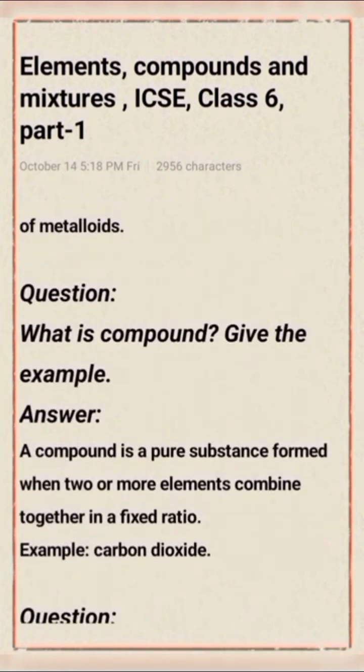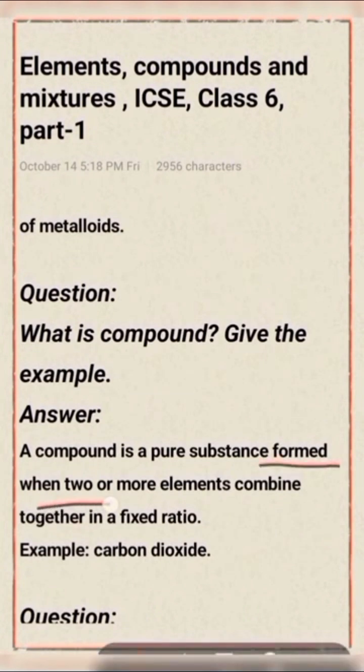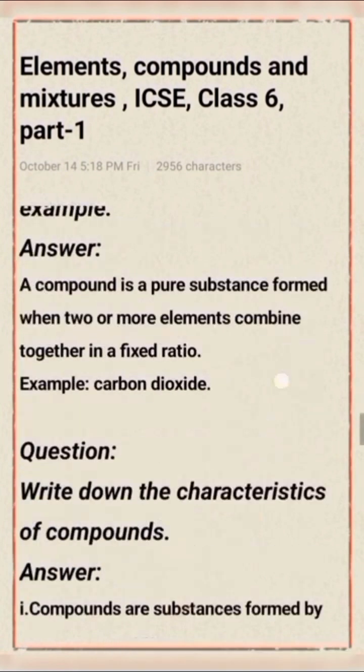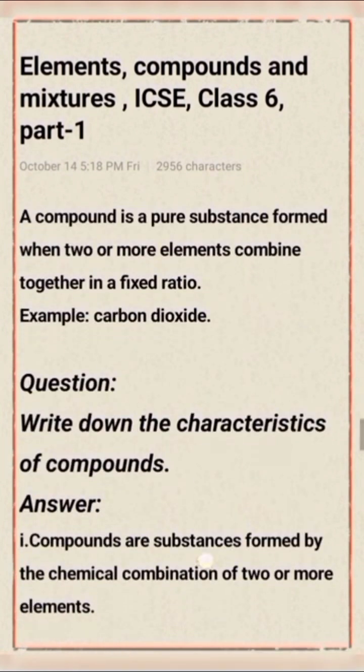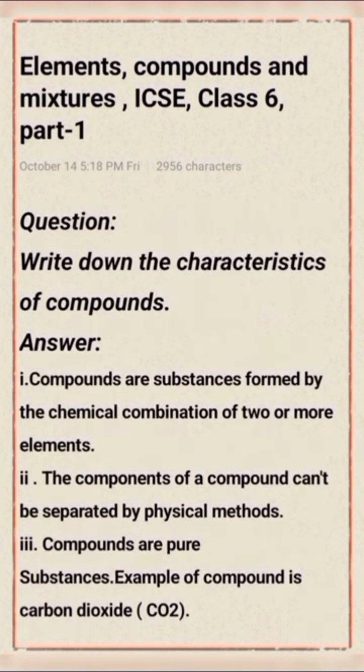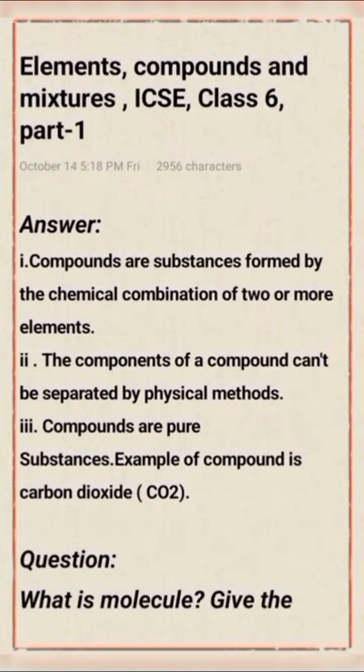Next question, what is a compound? Give an example. A compound is a pure substance formed when two or more elements combine together in a fixed ratio. Example, carbon dioxide. Next question, write down the characteristics of a compound. Compounds are substances formed by the chemical combination of two or more elements. The components of a compound cannot be separated by physical methods. Compounds are pure substances. An example of a compound is carbon dioxide.